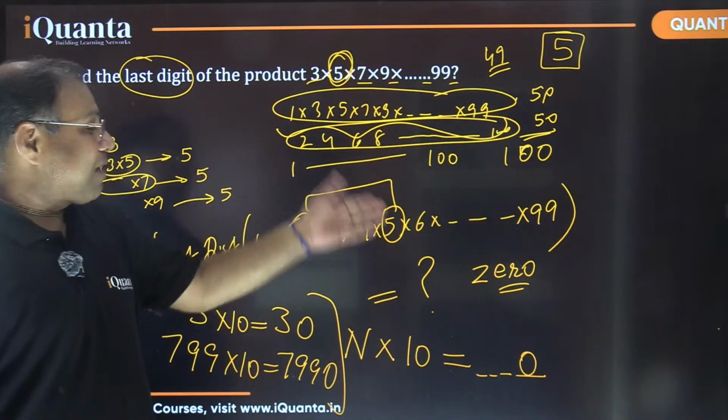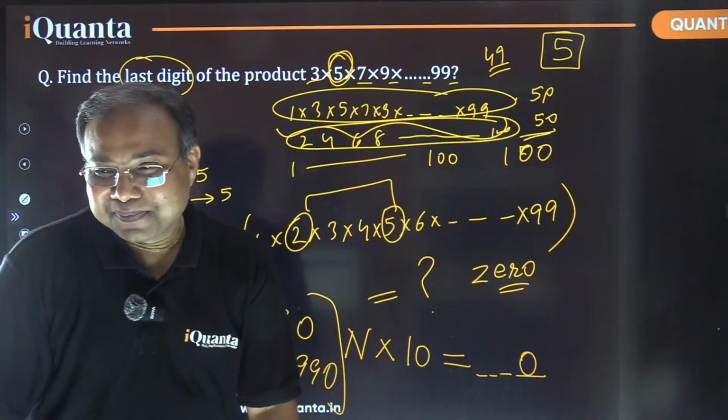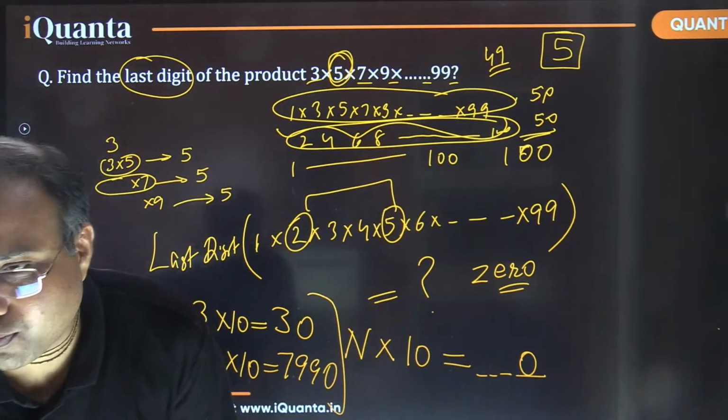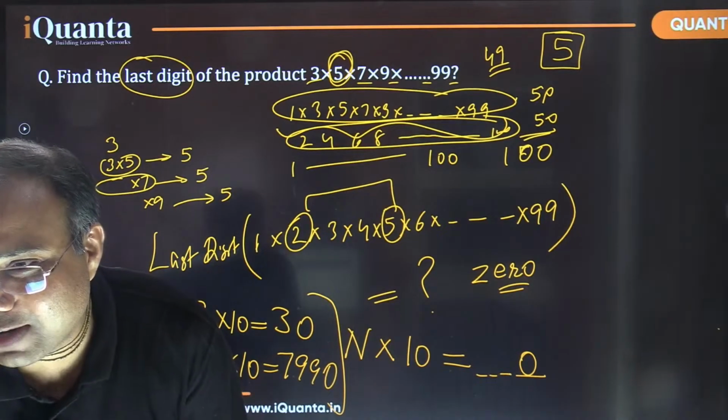So 2 into 5 is there. Somebody claimed 10 will also come in between. That's it. Okay, let me read for Aditya. Aditya says, in case of natural numbers, the answer will be 0, fine. In case of odd numbers, the answer will be 5, okay. Based on that, I think the answer for even numbers will also be 0.